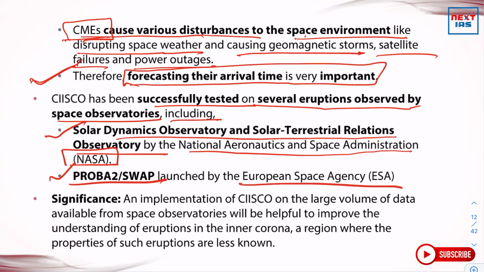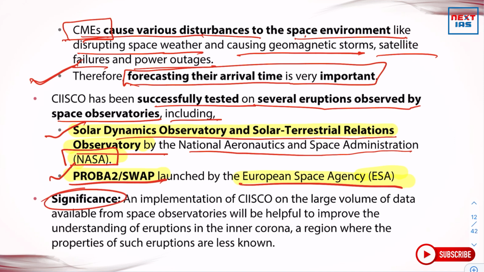Sometimes these names also become important: which observatories exist, and which organization runs them. So Solar Dynamics Observatory and Solar Terrestrial Relations Observatory are NASA's, and Proba 2 or SWAP is launched by the European Space Agency. It should be noted down with focus.